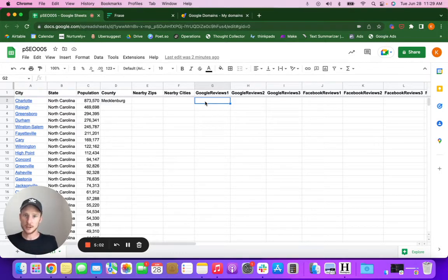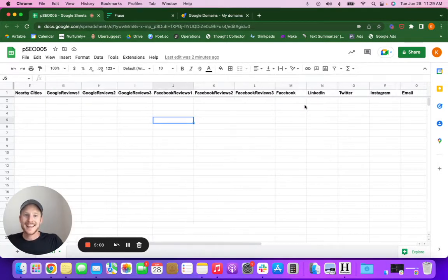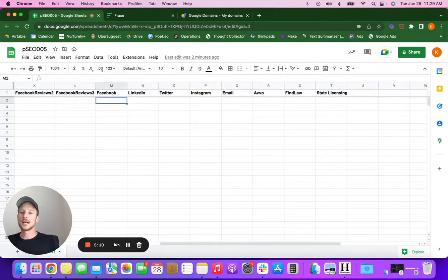for Google to figure out how valuable it actually is and get enough data. So get your reviews, put it in there. Don't worry about the formatting. Then go through and we're going to put in the Facebook, LinkedIn, Twitter, and Instagram links for that company, or for whoever is using this template, so that they can make it real easy for website visitors to find their socials and just stay connected.